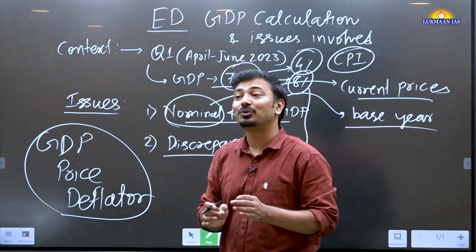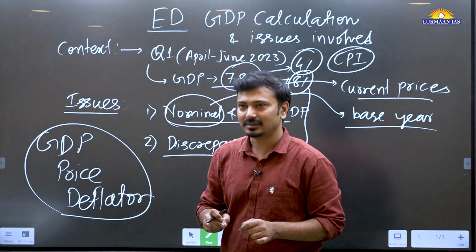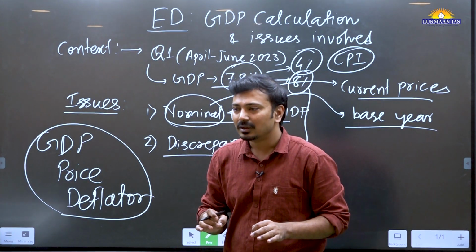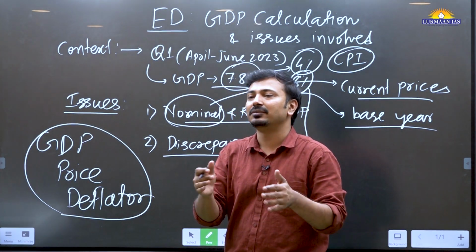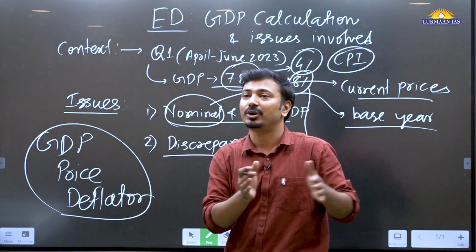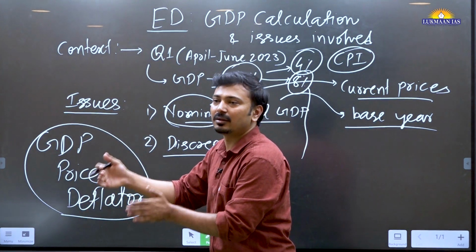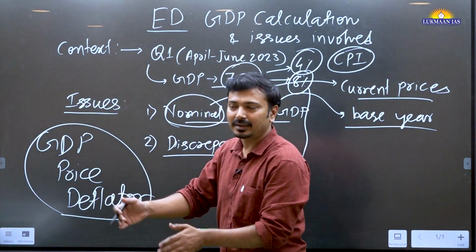CPI includes goods as well as services. WPI only goods. WPI calculates the increase in prices at production level, while CPI calculates it at retail level, consumer level, right?